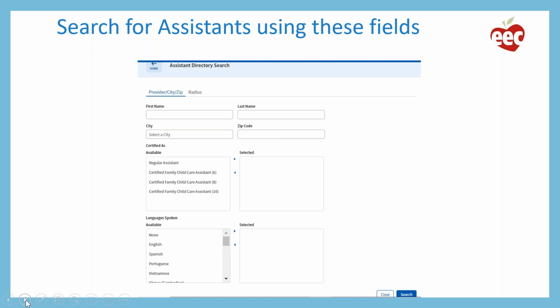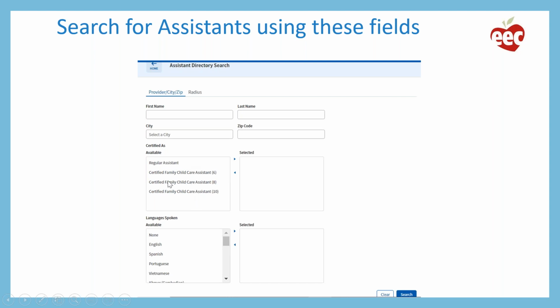You will tell the directory how you want to search for assistants. If you're searching for someone whose name you know, you can enter their first name or their last name. If you're searching for assistants in a particular city or a zip code, you can enter that information. You can also narrow this down by searching for regular assistants, or let's say you need a certified assistant who is certified for 10 children. You can limit your search to just the type of assistant that you need.